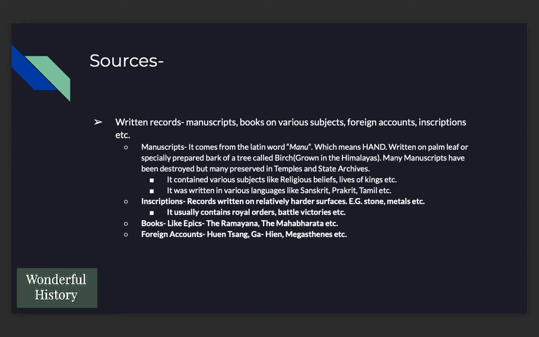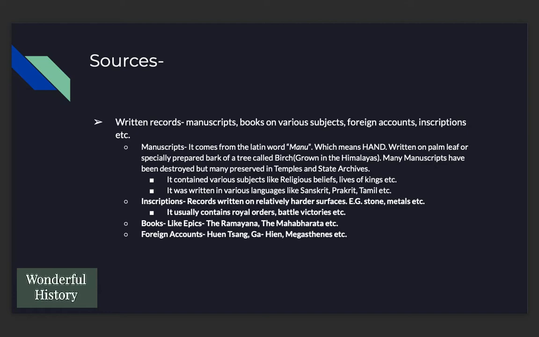So, what kind of subjects did it deal with? It dealt with religious beliefs, lives of kings, and it was written in various languages like Sanskrit, Prakrit, Tamil, etc. The second source under written records is inscription. So inscriptions are also kind of manuscripts, but they are written on relatively harder surfaces. Unlike manuscripts, they are written on stone, metals, etc. And usually these are short records, and they contain royal orders, battle victories, etc.